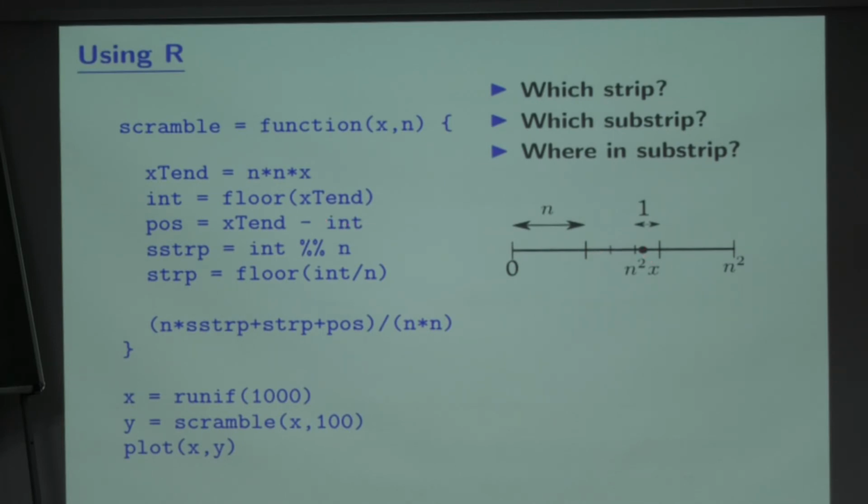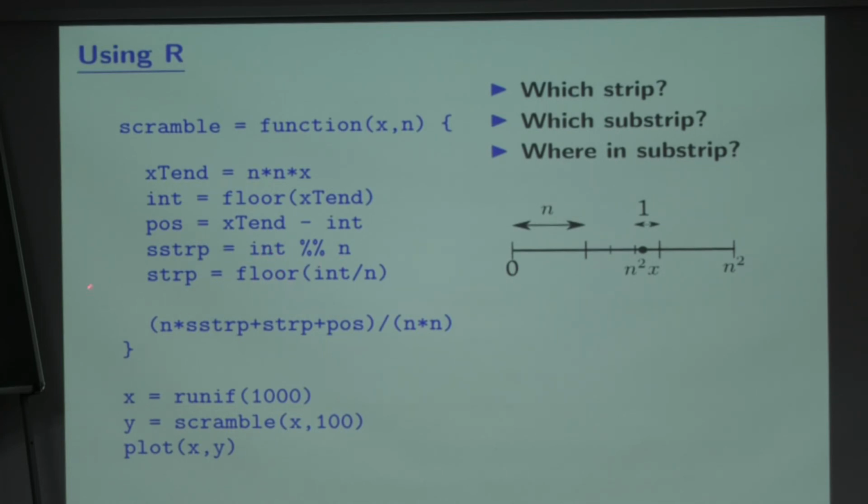And then what do I do? I recombine them back with strip and substrip swapped. I multiply n with the substrip, not with the strip, keep the strip the same and keep the position the same, and finally divide by n squared to bring it back to 0, 1. So that is my scramble function. It is a perfectly deterministic function. That is important. No random number generation is done here, and it is not a very complicated thing either. It just uses essentially integer division and integer modulo operation, nothing else. So given any number between 0 and 1, this function produces another number between 0 and 1. That's it.